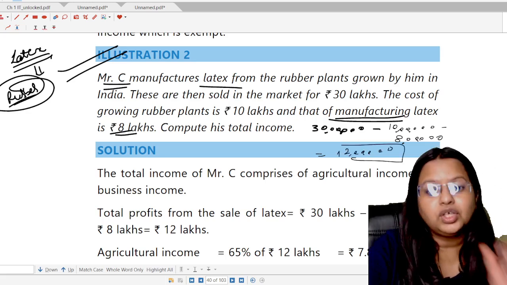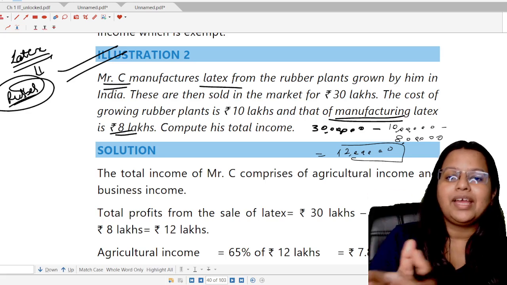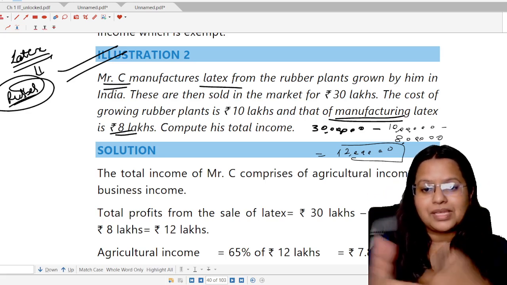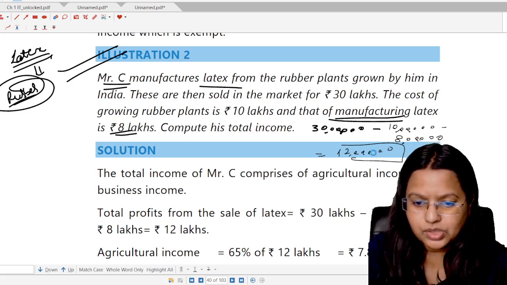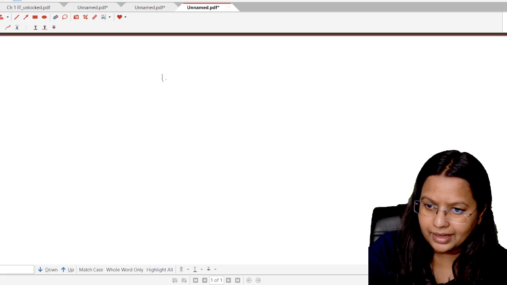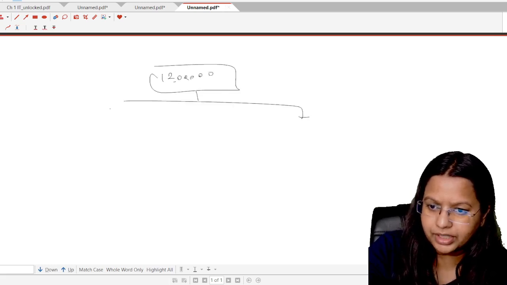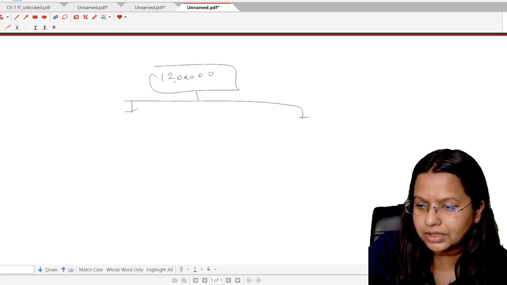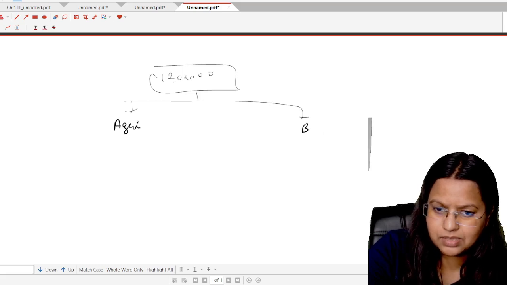It means the total income of Mr. C, which comprises both the agricultural part as well as the business part, is rupees 12 lakh only. Okay. Now let's do the question. 12 lakh. It means the total income is 12 lakh rupees. Now we have to bifurcate. Now we have to divide it into the two parts. First one is the agricultural part and the second is the business part.